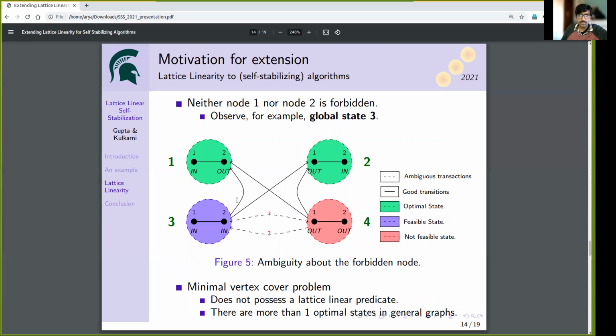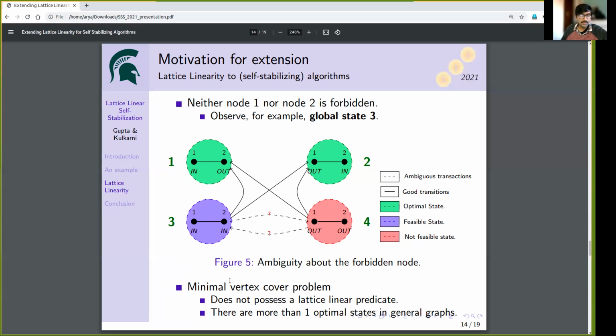This slide depicts our motivation behind extending lattice linearity to self-stabilizing algorithms. If we allow state 3 to transition to state 2, we are allowing node 1 to be forbidden. If we allow state 3 to transition to state 1, we are allowing node 2 to be forbidden. But in state 3, both the nodes cannot be forbidden. And even if we allow both the nodes to be forbidden, state 3 can be allowed to transition to state 4. But we don't want that to happen.